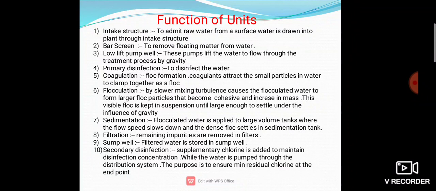Then low lift pump well. This pump lifts the water to flow through the treatment process by gravity. Then primary disinfection means to disinfect the water. Coagulation means coagulants rapidly add electrochemical charges that attract the small particles in the water to clump together as a flock.